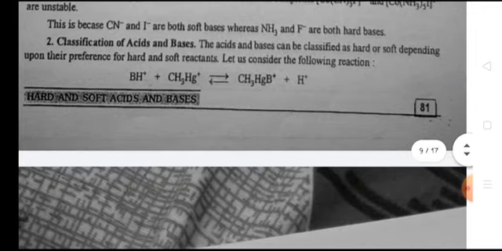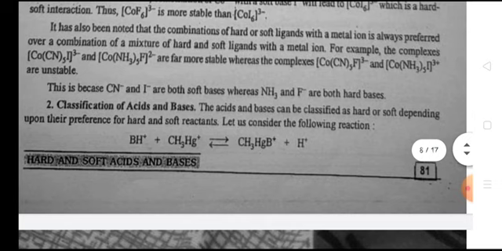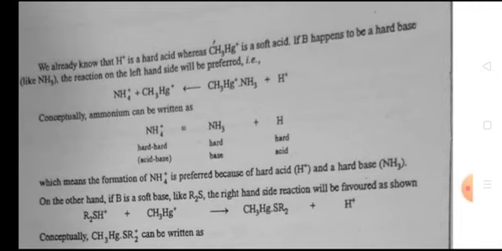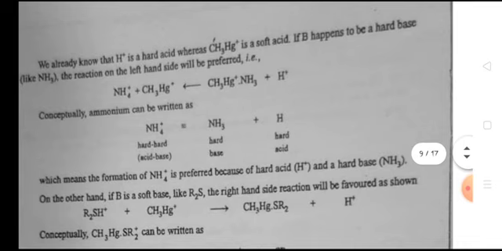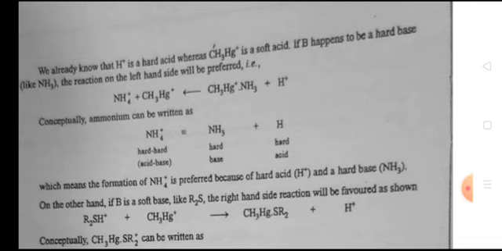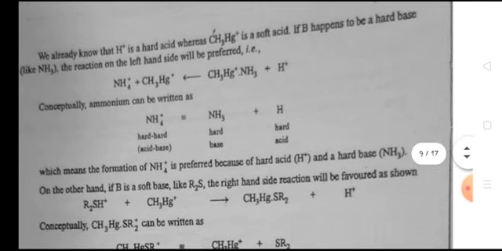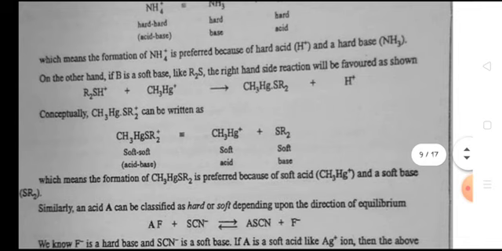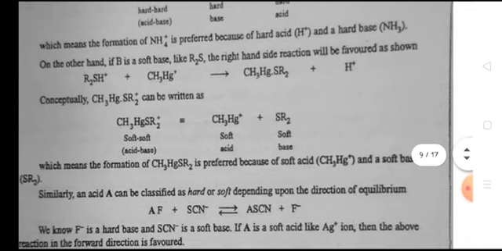Second, classification of acids and bases. The acids and bases can be classified as hard or soft depending upon their preference for hard and soft reactants. We already know that H+ is a hard acid, whereas CH3Hg+ is a soft acid. If B happens to be a hard base, the reaction on the left hand side will be preferred. NH4+ plus CH3Hg+ gives CH3Hg-NH3+ plus H+, which means the formation of NH4+ is preferred because of hard acid H+ and hard base NH3.